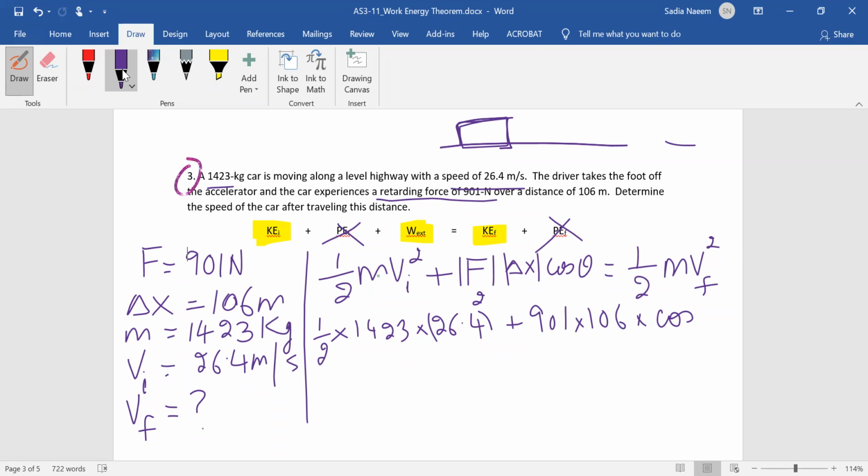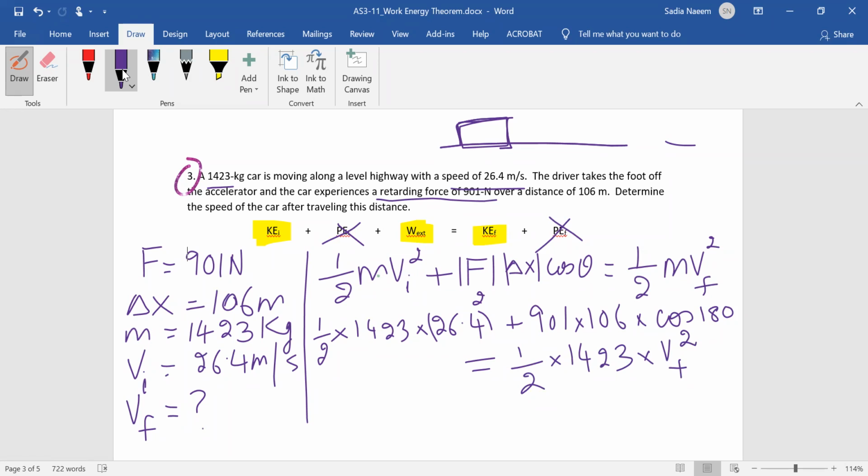It's opposing motion, so the angle should be 180 degrees. And remember, cosine of 180 degrees is -1. If you remember that, you don't even have to write cosine 180; you can just put a -1 there. And then you set that equal to half m, which is 1,423, times vf squared, since vf is what you're looking for.